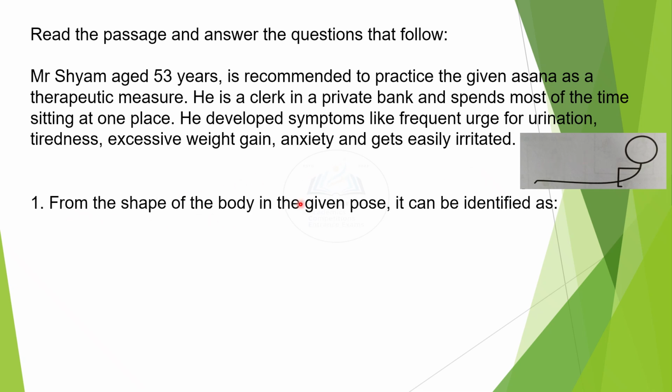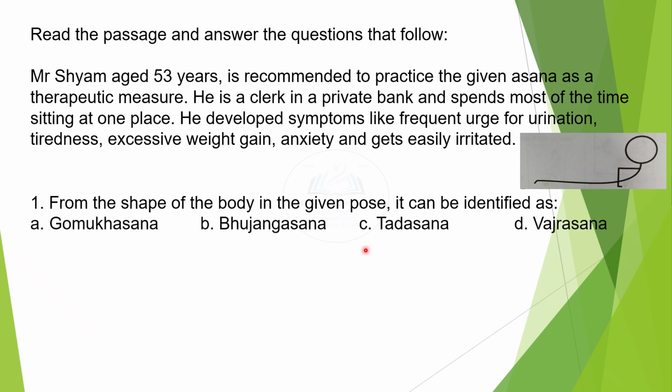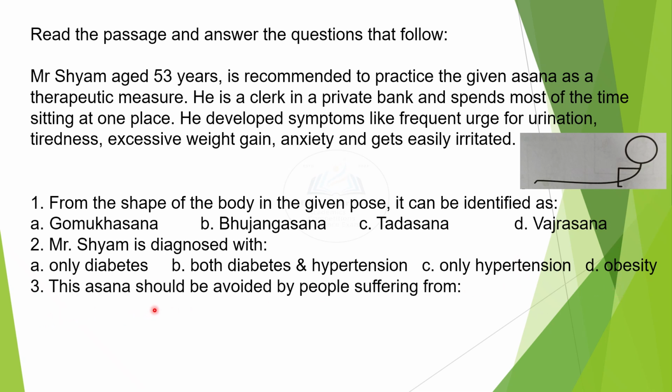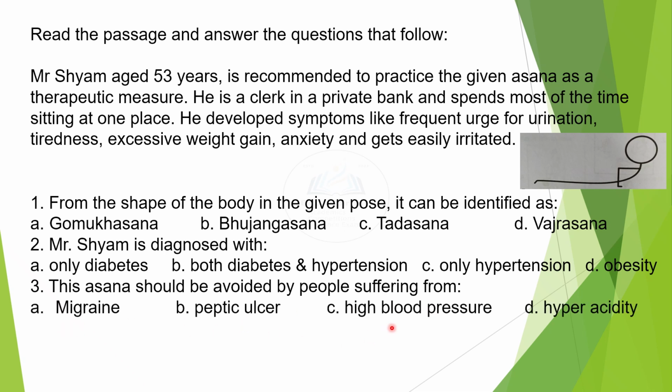1. From the shape of the body in the given pose, it can be identified as Gaumukhasana, Bhujangasana, Tadasana or Vajrasana. 2. Mr. Shyam is diagnosed with only diabetes, both diabetes and hypertension, only hypertension, obesity. Question 3. This asana should be avoided by people suffering from migraine, peptic ulcer, high blood pressure or hyperacidity. And the answer choices are 1 is B, Bhujangasana, 2 is B, both diabetes and hypertension, and 3 is also B, that is peptic ulcer.